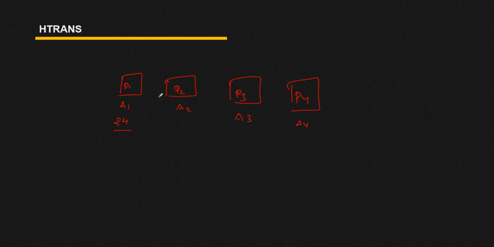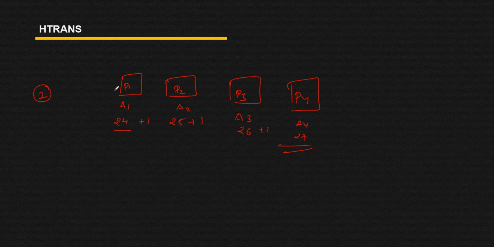Now your next packet address should be dependent on your previous packet address. Let's suppose the size of your packet is 1 byte. So the next address will become 24 plus 1, that is 25. Now the next address will become 26, and here the next address will become 27. So this is how you can understand HTRANS.